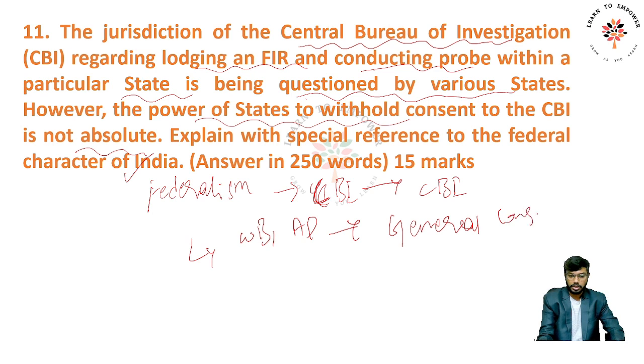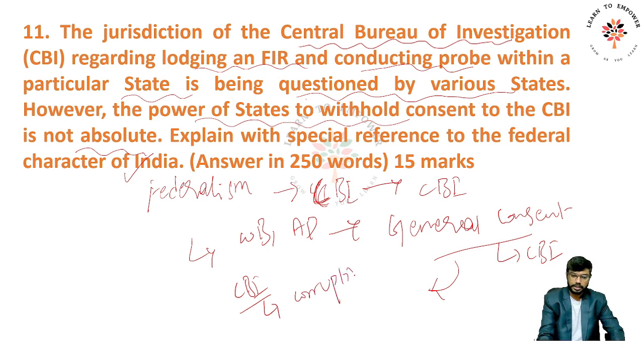General consent to the CBI. You can also cite examples of various states, but restricting that, you should write about the CBI's power in investigating corruption and other matters which are referred by the president directly. Even though the general consent is withdrawn by the states, when a case is already going on, the states cannot withdraw. In special circumstances, when the center requires that a particular case be inquired into, the state cannot restrict. So the absolute power of the state is not there.